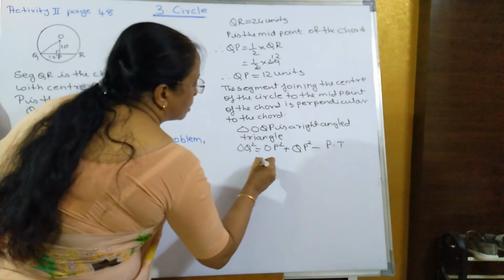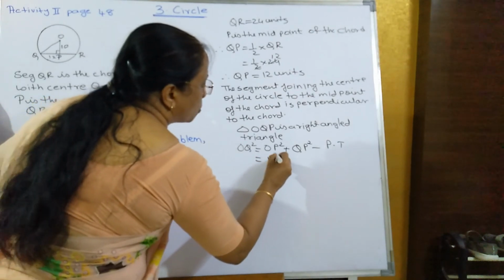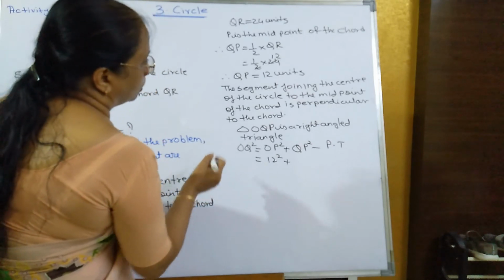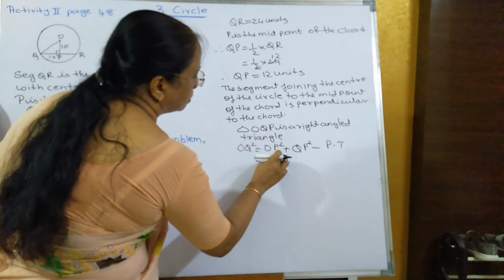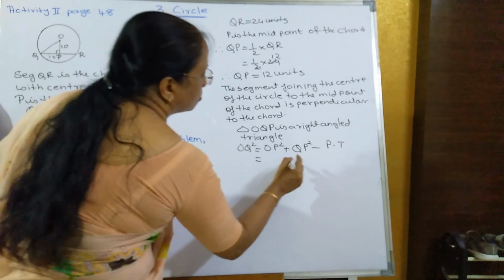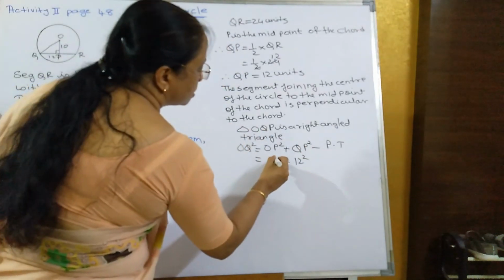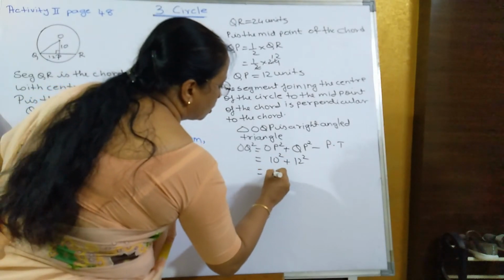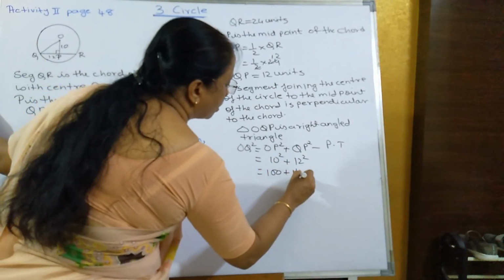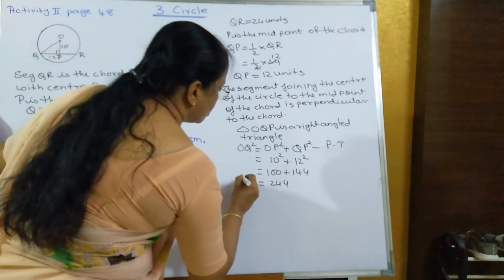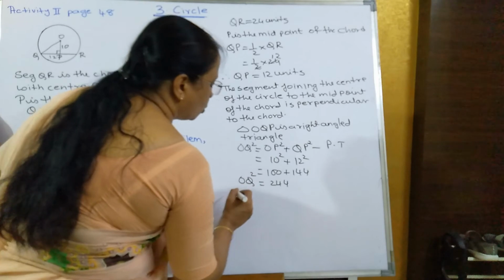QP is 12 and OP they had already given, it is 10. So that is equal to 100 plus 144. So that is equal to 244. So OQ square is equal to 244.